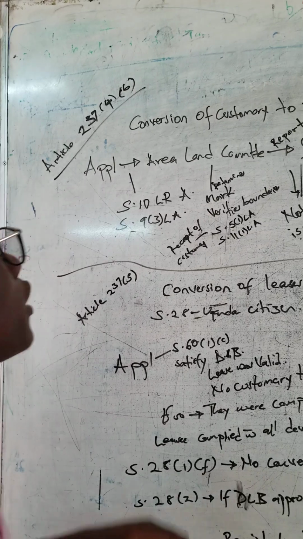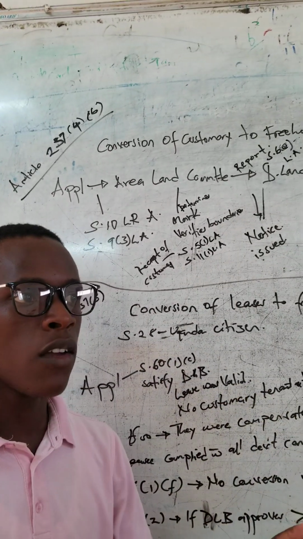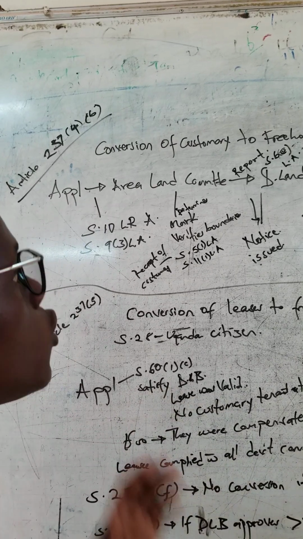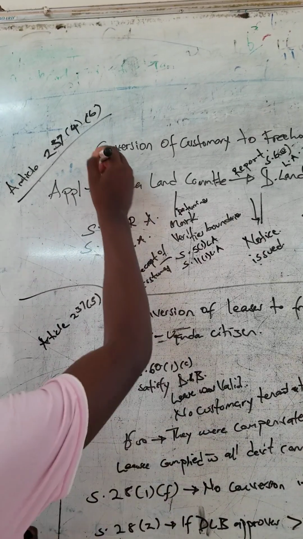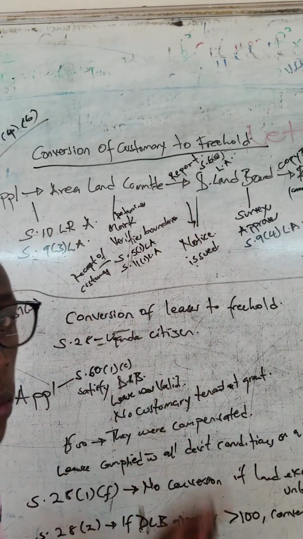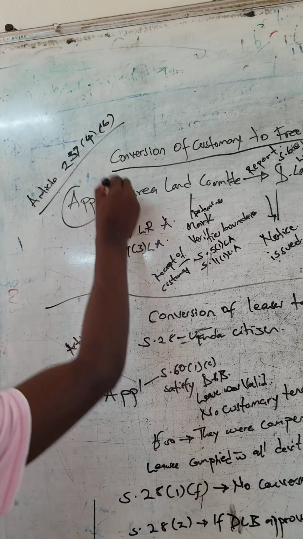Basically, here we are looking at the procedures. One of the procedures is through application. You apply, and we are going to look at it step by step. We are looking at conversion of a customary land tenure system into a freehold land tenure system. And first of all, we shall start with the application.